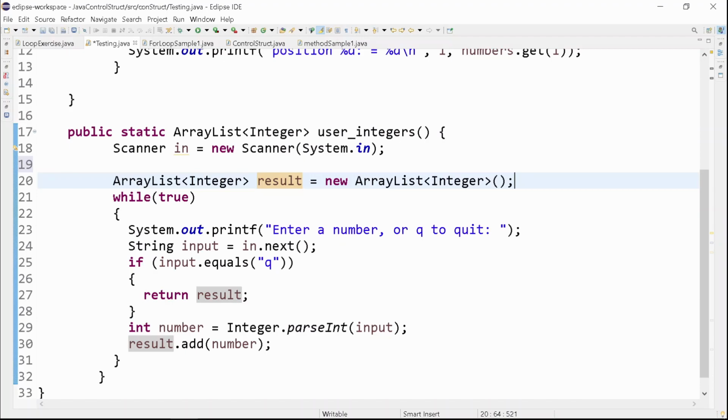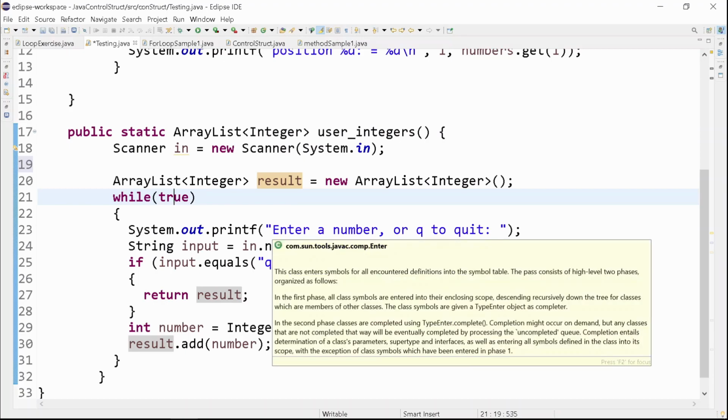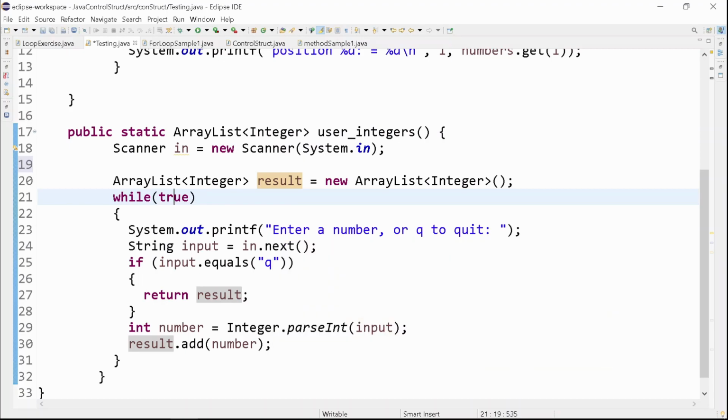So we have while true, meaning the loop runs while the statement is true. We have System.out.printf, Enter a number or q to quit. Then String input.